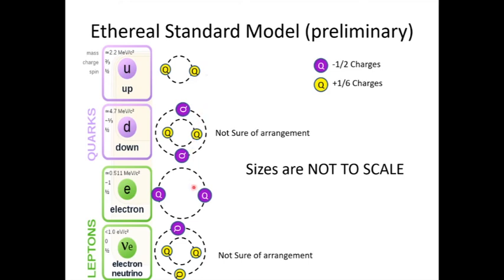Okay, and so I'm not sure about the arrangement of these guys here. It could be that there's a much more complicated way they orbit about each other. Not sure yet, but you can see from these combinations that there are other possible combinations that might exist that they don't account for. Okay, I'm not going to get into that right now. But anyway, the sizes are not to scale.